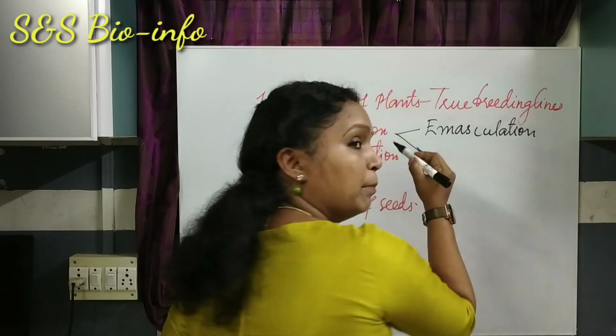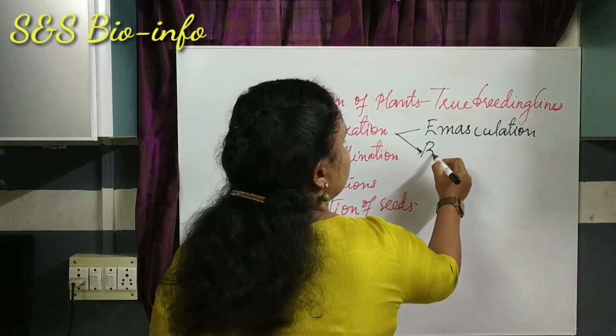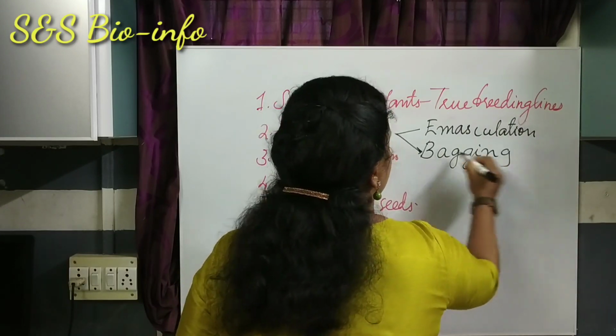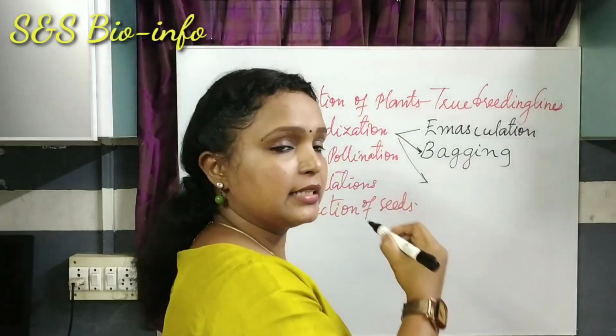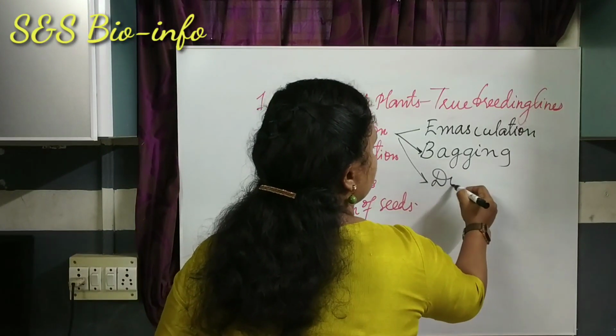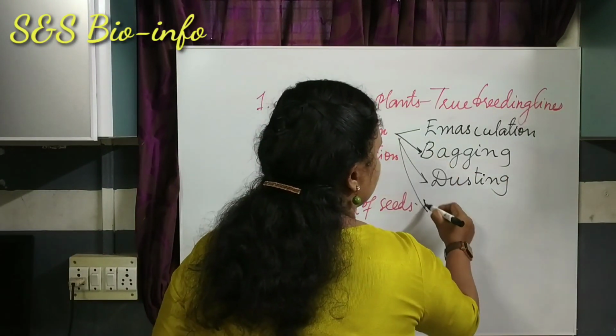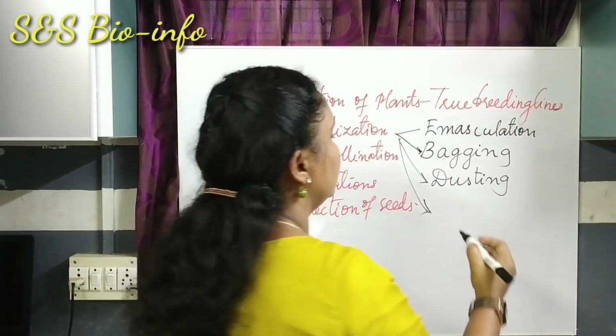Second one, bagging. Third one, dusting. Fourth one, tagging.